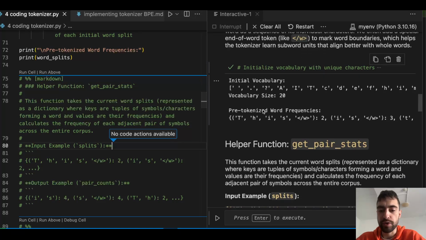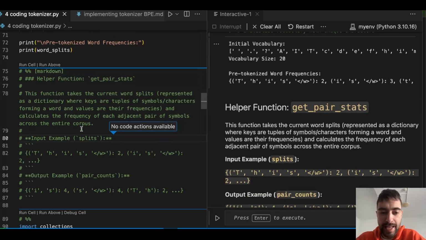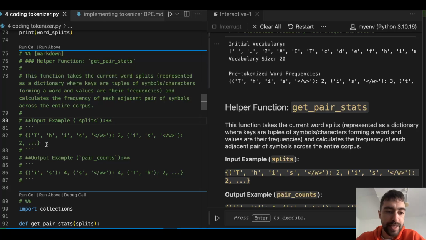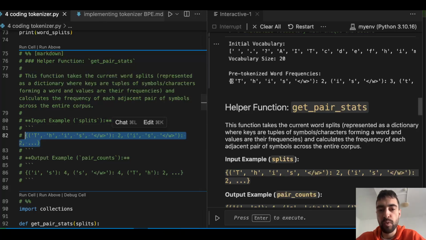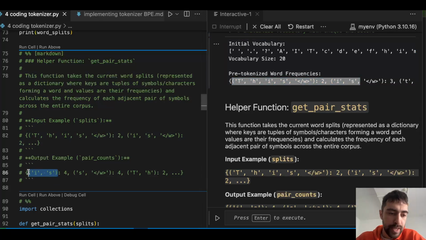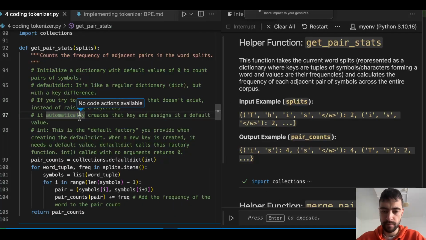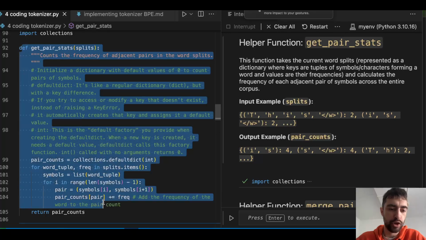So we will code this new function, getPairStats, and that function will take the entire dictionary of words that we just created, and it will output each pair and the amount of times that pair appears: 4 times, and then "s" and the word end 4 times as well, "th" 2 times. This is the function that we will code now.